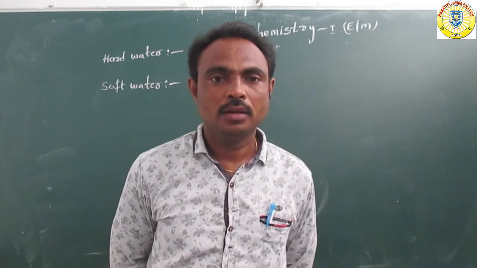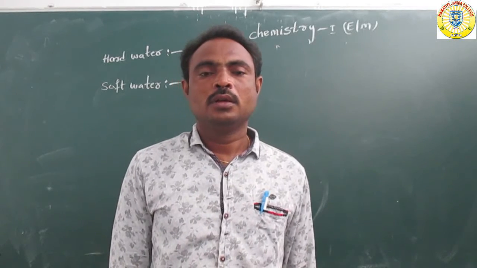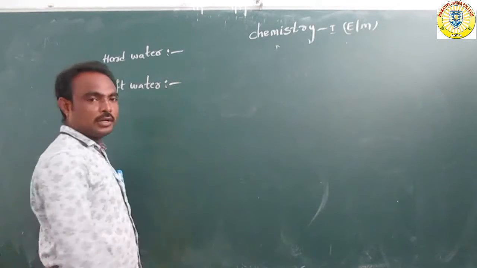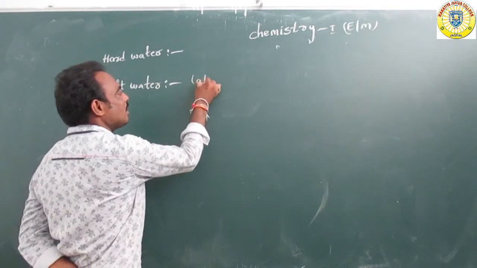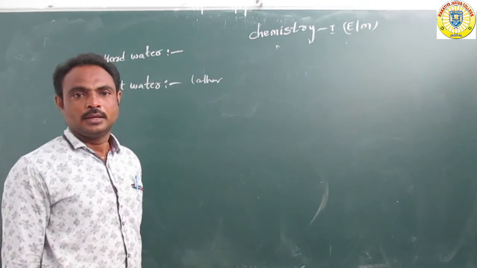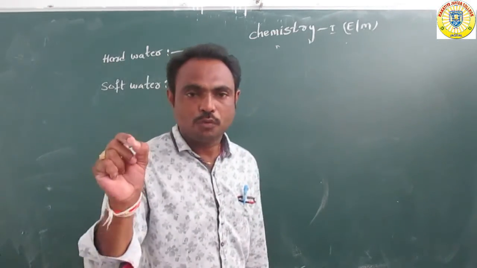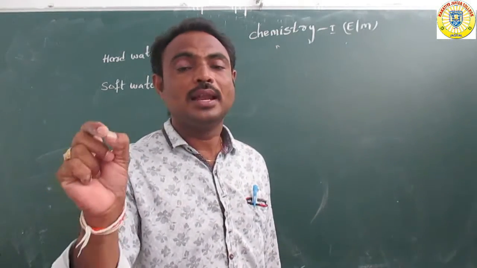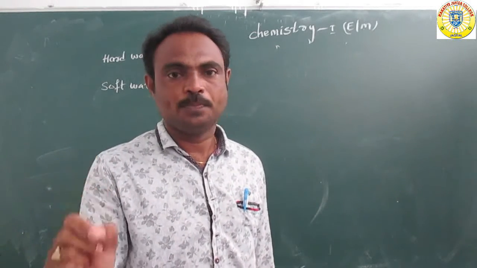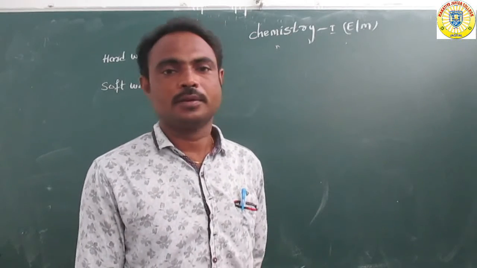Suppose, for example, the water that gives lather with soap is called soft water. Which water gives lather in the presence of soap? That water is called soft water.